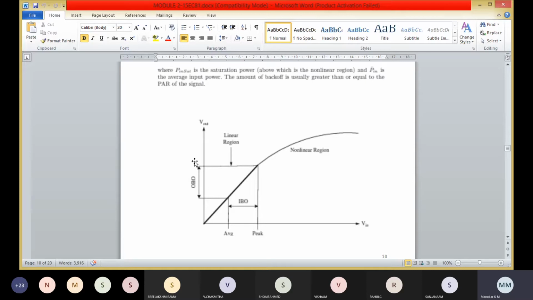To avoid the undesirable nonlinear effect just mentioned, a waveform with a high peak power must be transmitted in the linear region of the HPA by decreasing the average power of the input signal. This is called the IBO, input backoff, and results in a proportional output backoff, that is OBO.